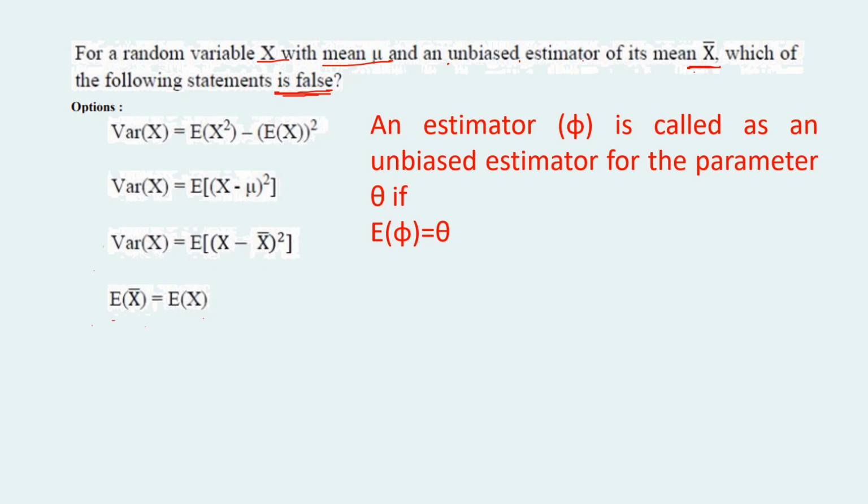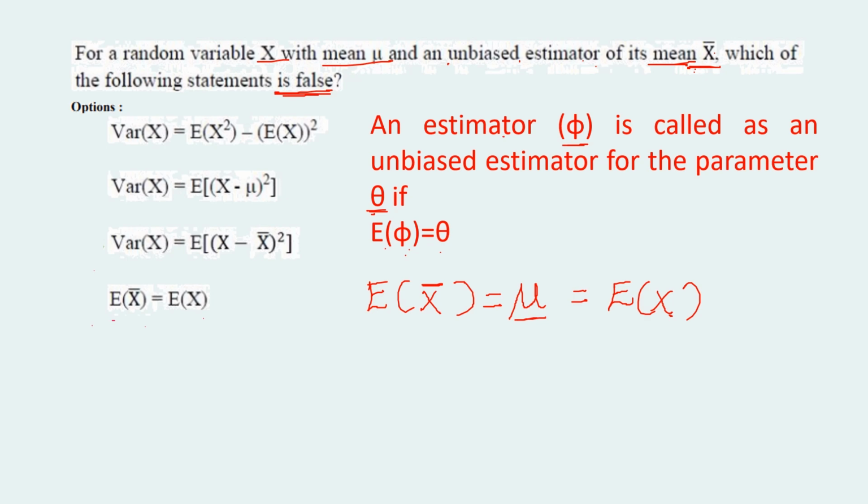An estimator phi is called an unbiased estimator of the parameter theta if the expectation of the estimator phi is equal to the parameter itself. Here in this case, the unbiased estimator is x bar, so the expectation of x bar is equal to mu, that is the mean, which is equal to expectation of x.